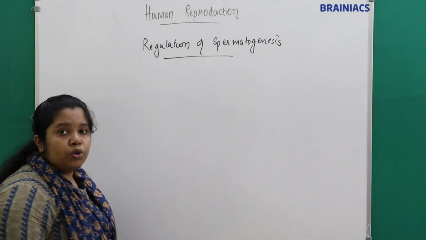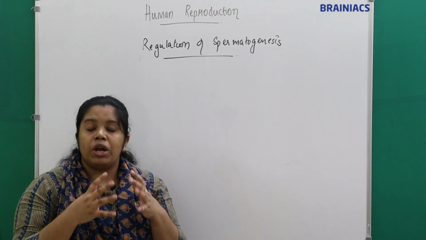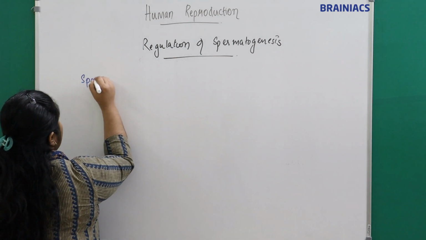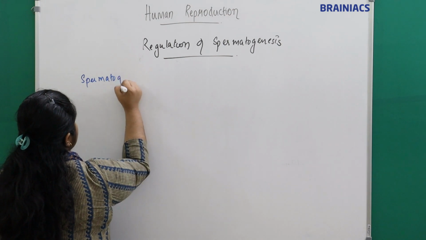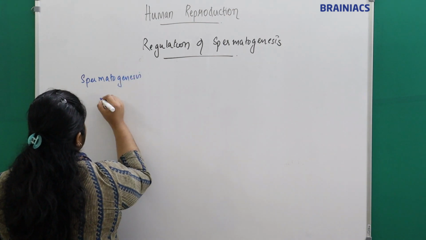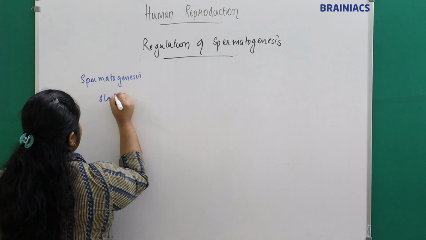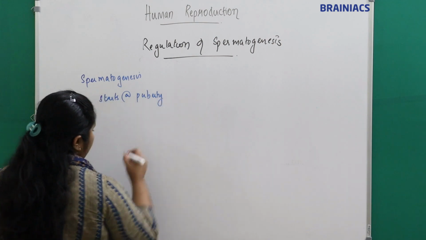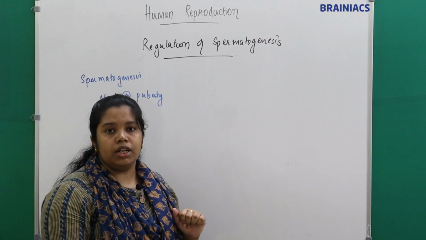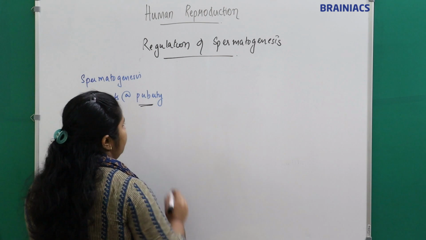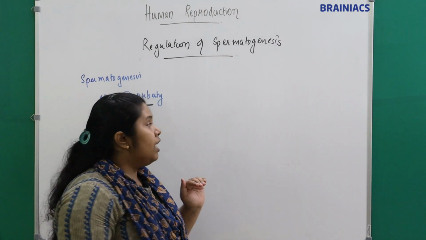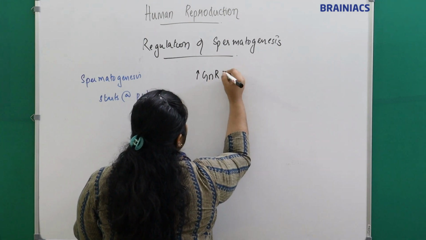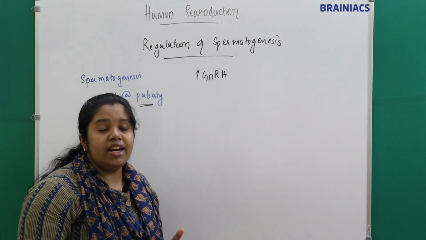How is spermatogenesis regulated? I told you, when does spermatogenesis start? Spermatogenesis starts at puberty. Okay, starts at puberty. How? What happens in puberty? In puberty, there will be an increase in gonadotropin releasing hormone, or GnRH.